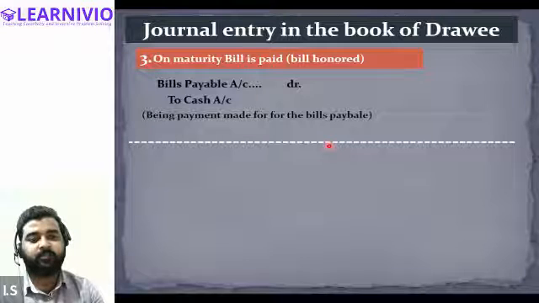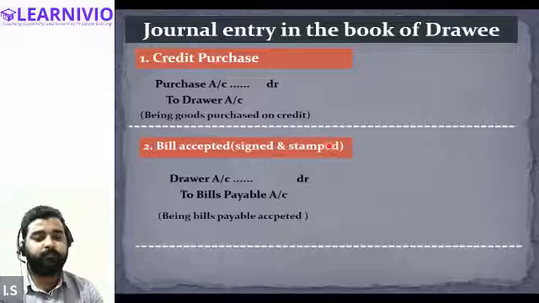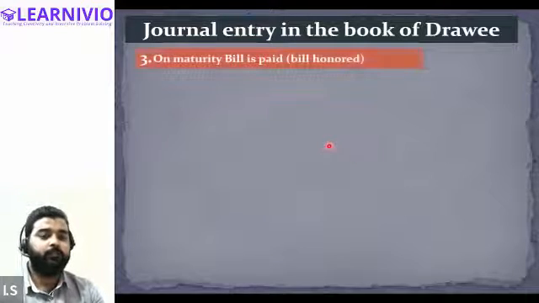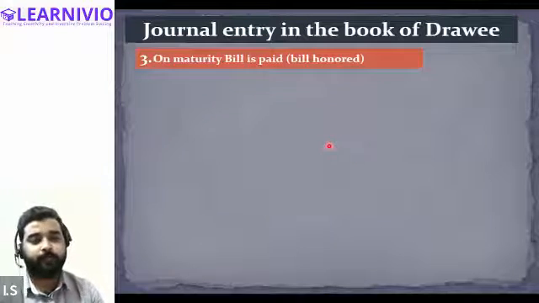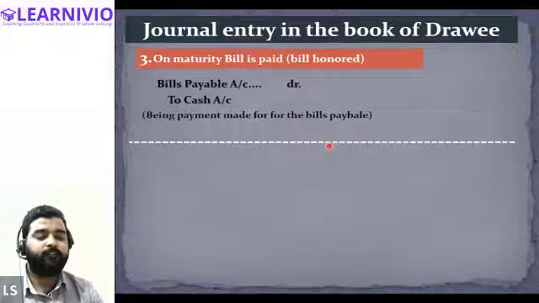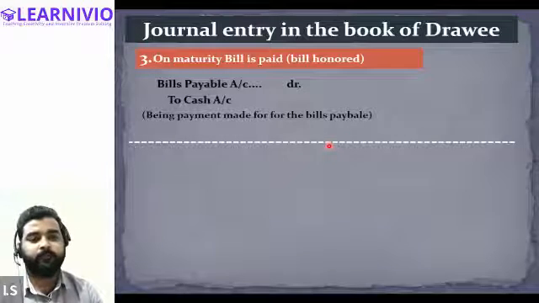So for the time being, just remember that there are only 3 transactions in the books of the drawee. First for the credit purchase, then bills accepted, then for the bill getting honored. Okay, is this clear, all of you? You want to ask anything? No.